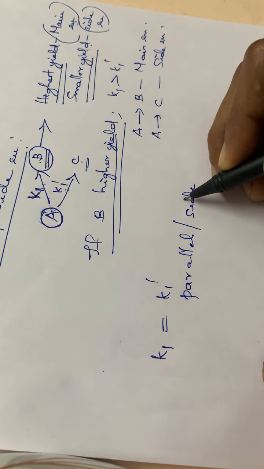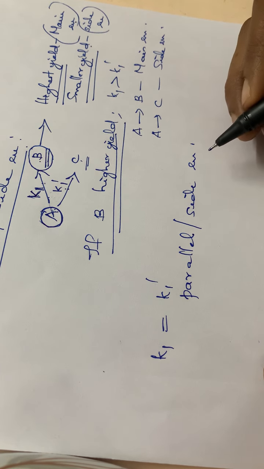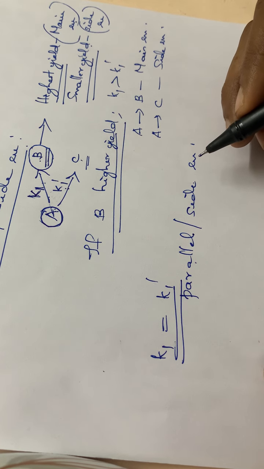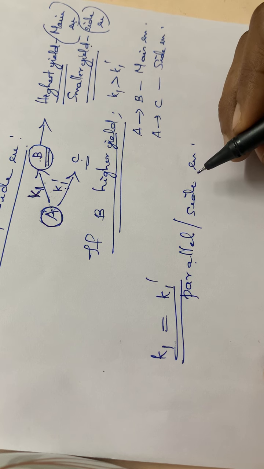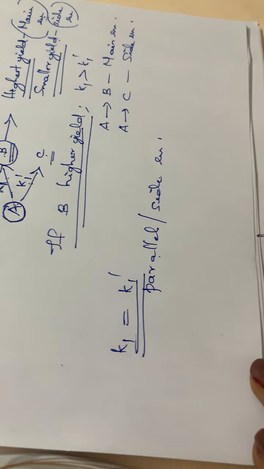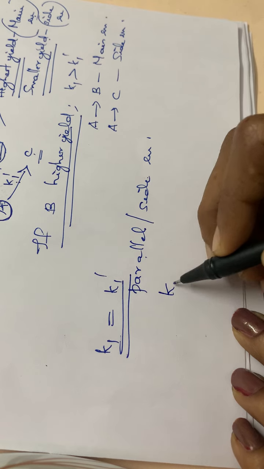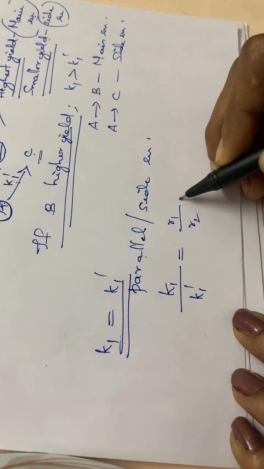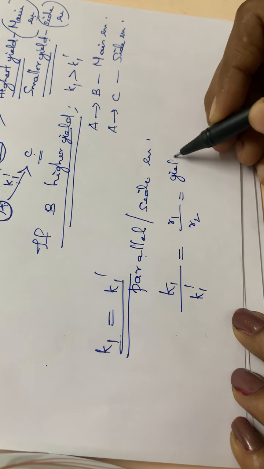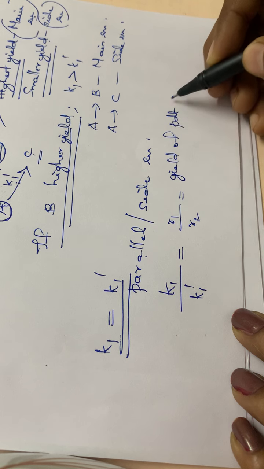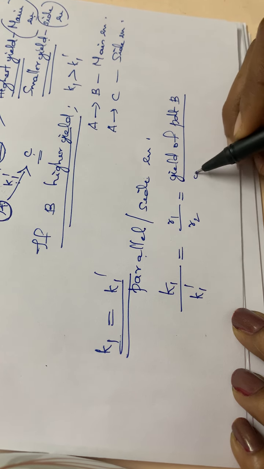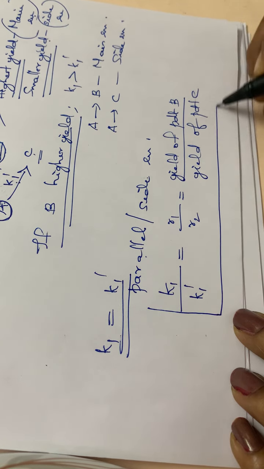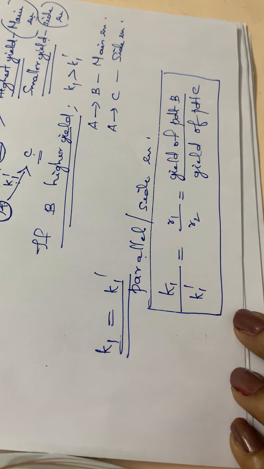It is a parallel or side reaction. Then the reaction we can call as a parallel or side reaction if K1 is equal to K1 dash. Then one formula is also there: K1 divided by K1 dash is equal to R1 by R2, where R1 is the yield of product B, divided by R2, the yield of product C. So this is the formula for calculating this parallel or side reaction.